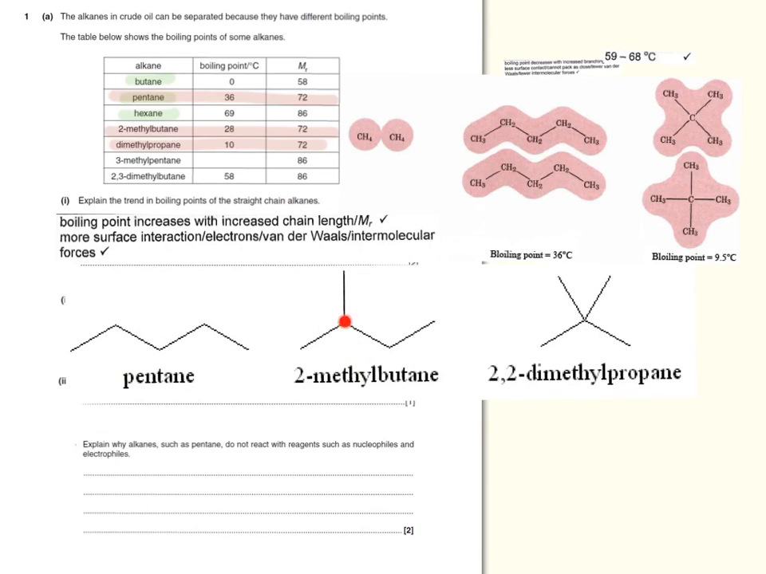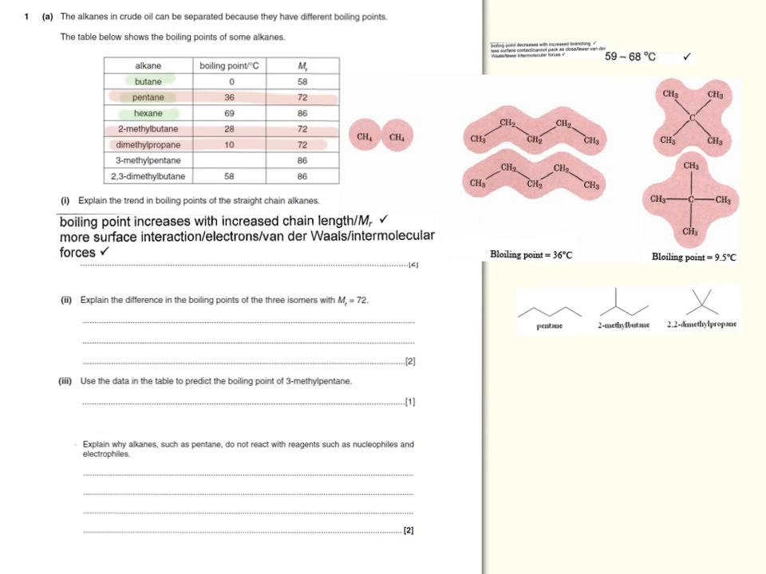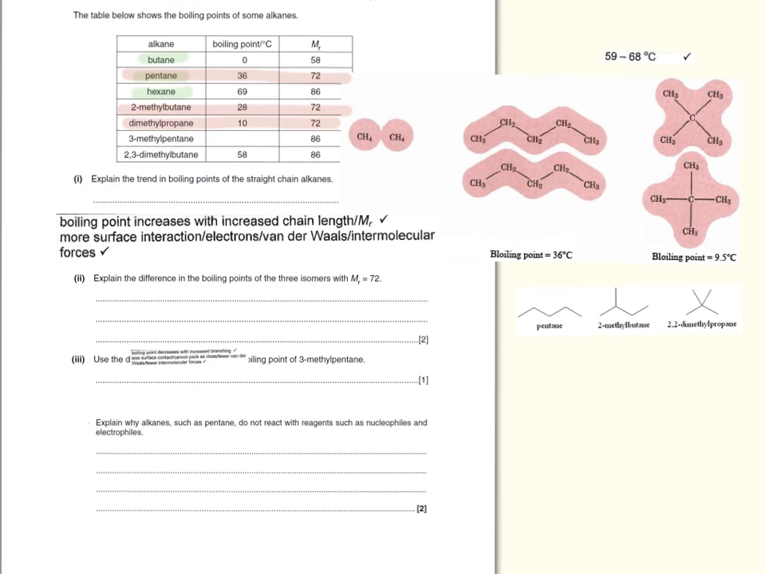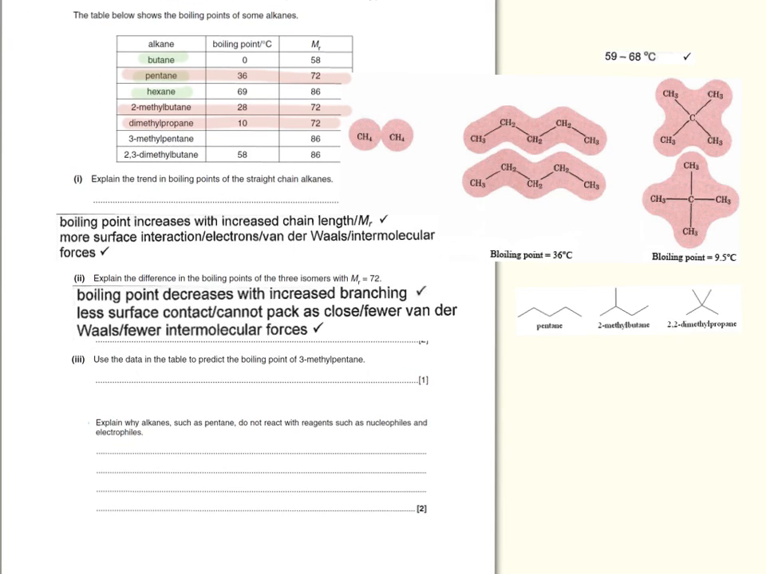2-methylbutane has got one branch, and 2,2-dimethylpropane has got two branches. The more branching you have, the less van der Waals forces, and hence lower the boiling point is going to be. The answer the examiner is looking for is listed here, which is the boiling point increases with increased branching, or you have less surface contact and therefore the molecules cannot pack together as closely, or you have fewer van der Waals forces.